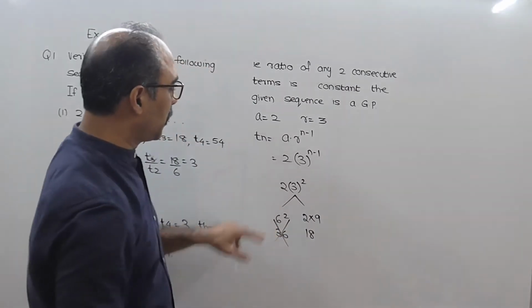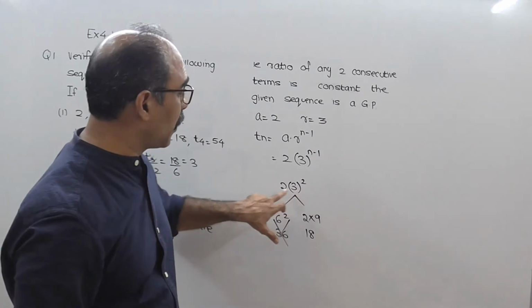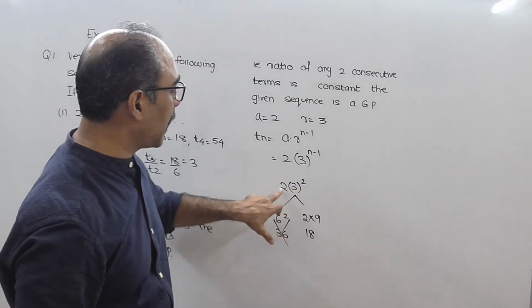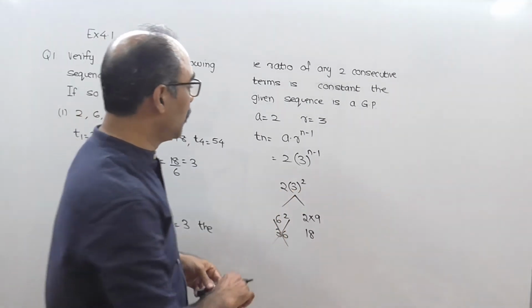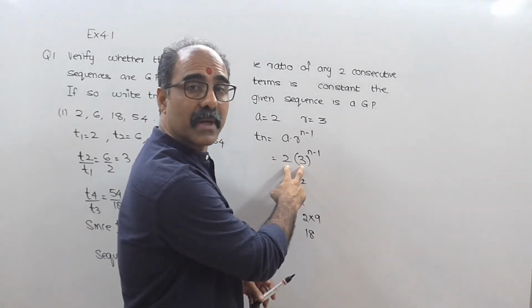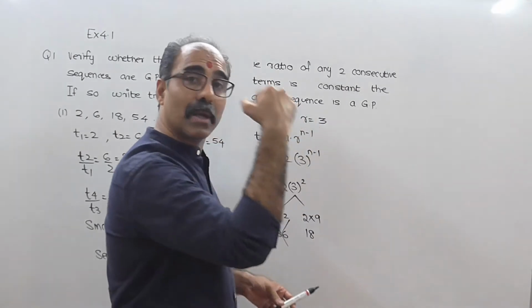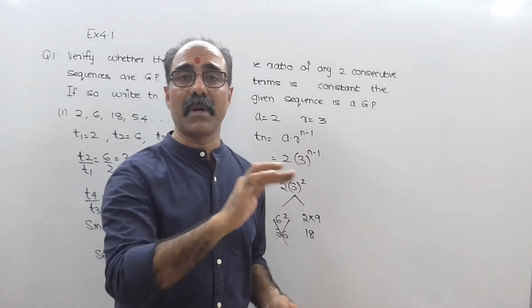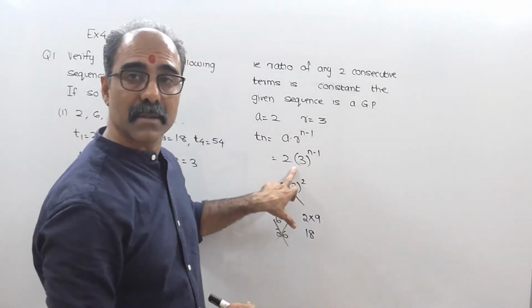This is wrong, because you have to first square up and then you have to multiply. The 3 square will be 9 and 9 into 2 will give you 18. So for God's sake, don't multiply 2 into 3 and make it as 6 raised to n minus 1. This doesn't work. First you have to solve the index, the power, then you can multiply. So leave it as it is here.